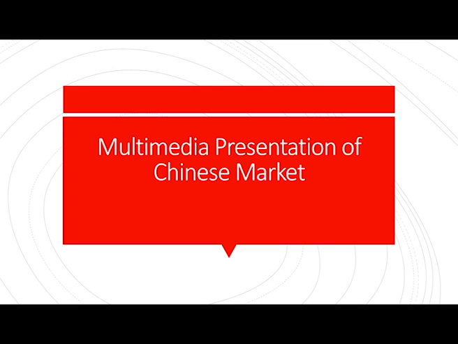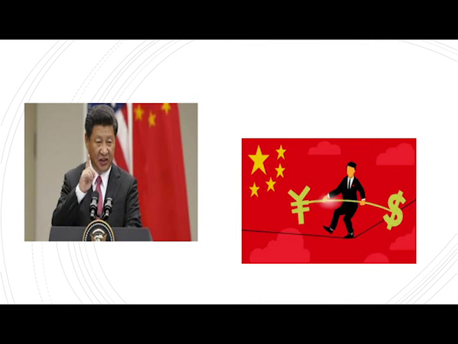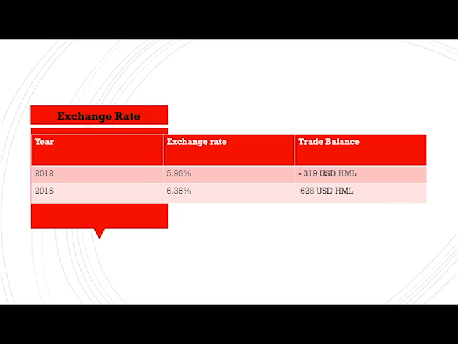This video is going to examine the Chinese economy market. First of all, from 2012 to 2015, the exchange rate of the Chinese yuan against the USD increased from 5.96 to 6.36, and it reached the highest value at 6.6 later on.